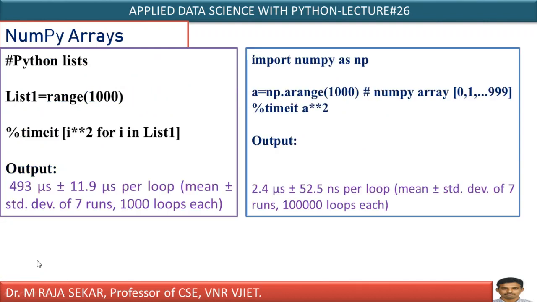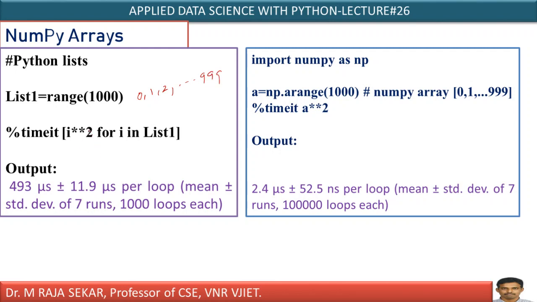Anyway, we will try to understand this in our Jupyter notebook. Just now we were saying that NumPy arrays are much faster than lists. We will try to understand with the help of one simple program. Just see, list1 equal to range of 1000 means it will create a list with entries 0, 1, 2, and so on up to 999.